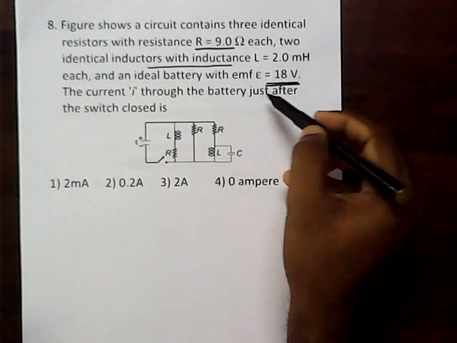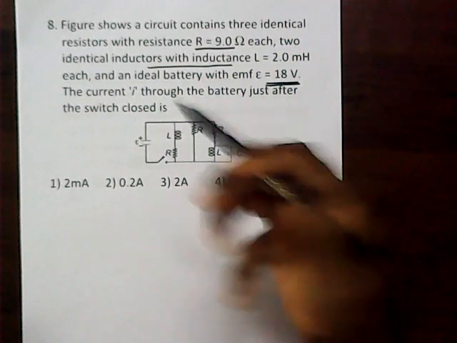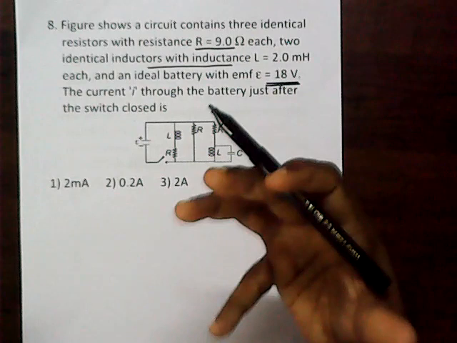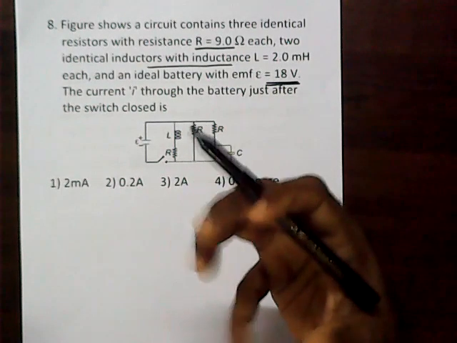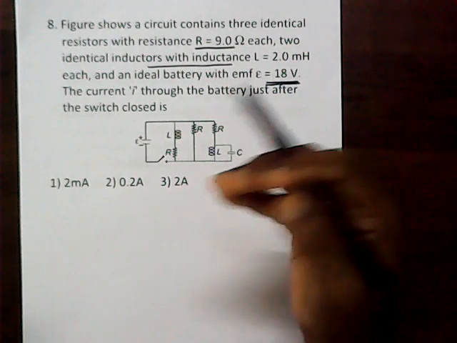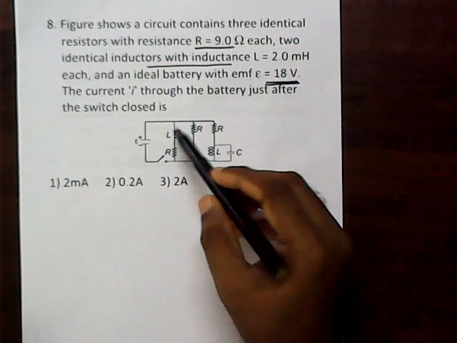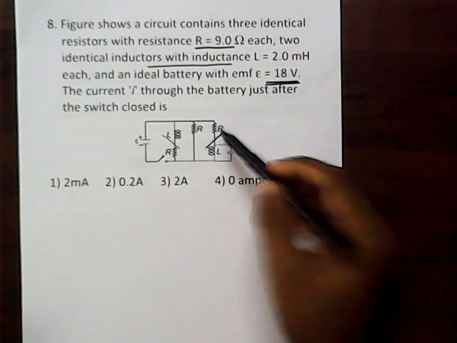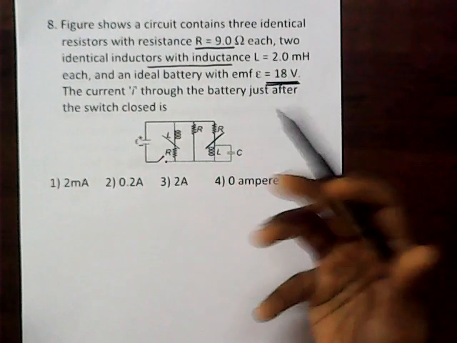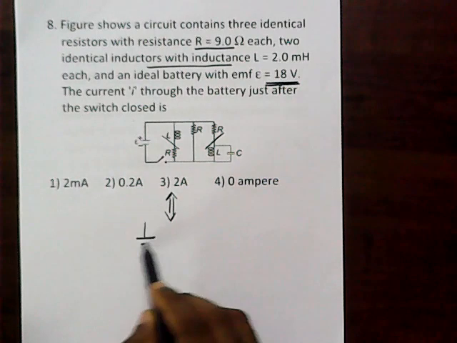Then the current I through the battery just after the switch is closed is... And keep in mind, an inductor favors DC, and it will block varying current. So when the switch is closed, at the very instant its current goes on increasing, and hence we can say the inductor will provide infinite resistance to the current, and hence we can ignore it. So in effect, that circuit can be redrawn like this one.